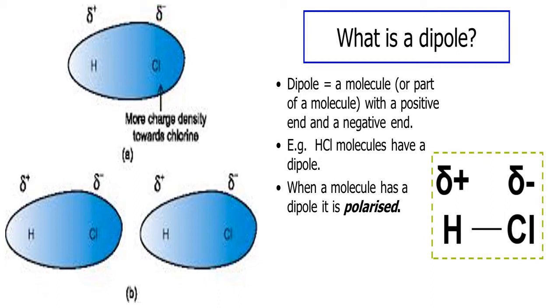In this case, chlorine is more electronegative. Therefore, electrons are near the chlorine atom, and because the charge of an electron is negative, a negative pole is created on the chlorine.